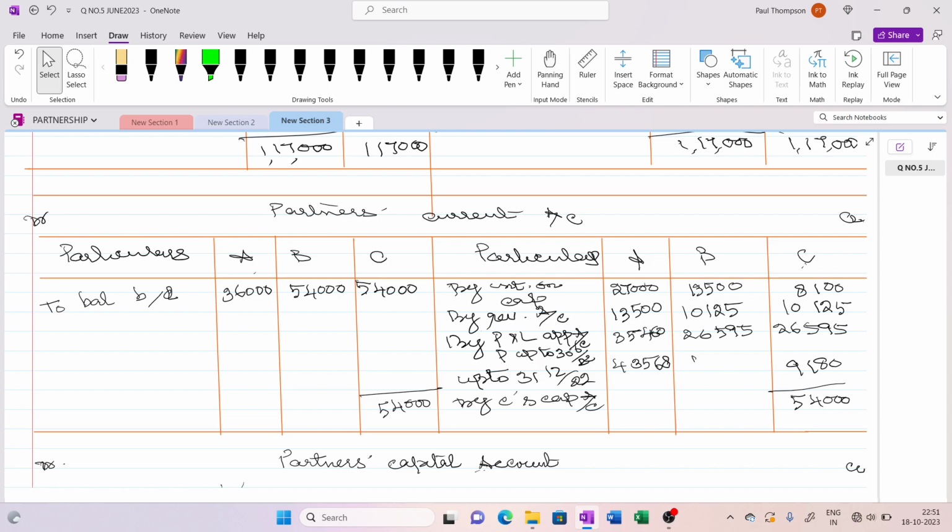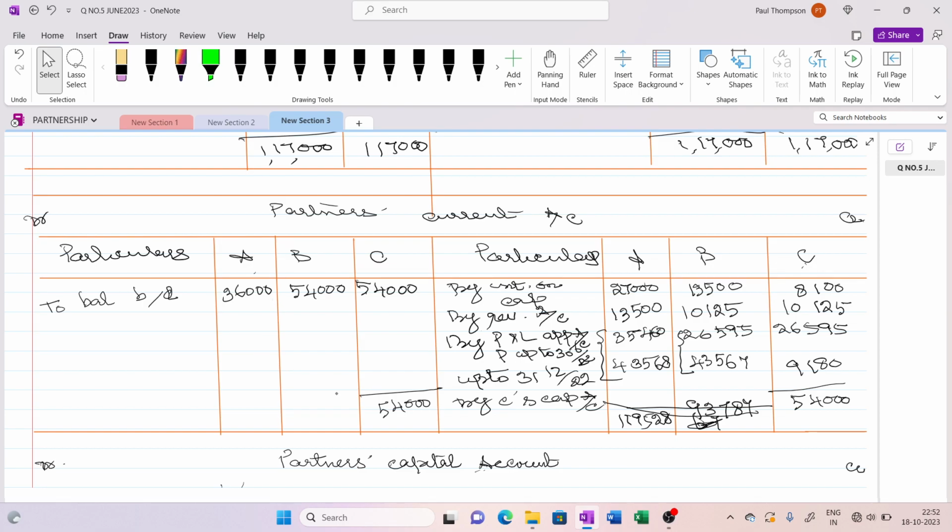43,568 and 43,567. So this was the total profit transferred to A and to B for the whole year. So the total works to 1,19,528, and here the total comes to 93,787. 13,500, 10,125, 10,17.